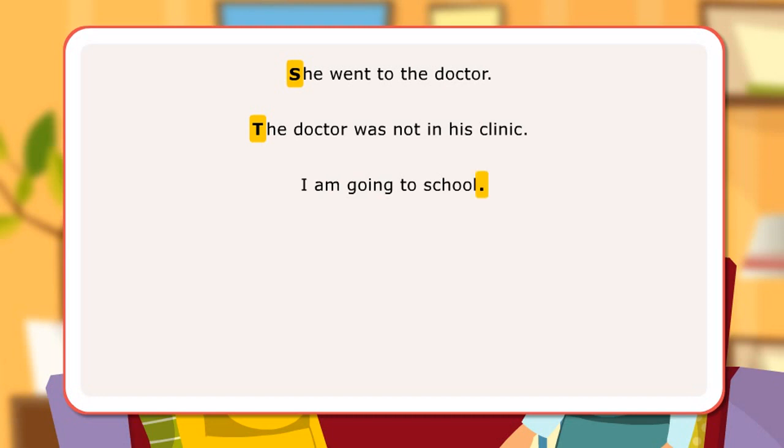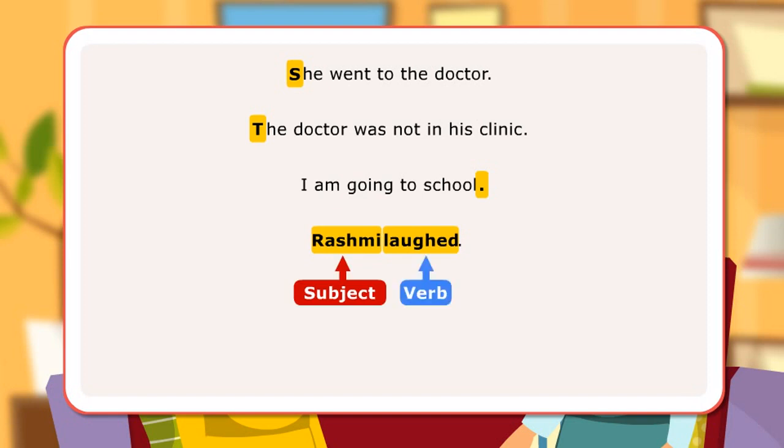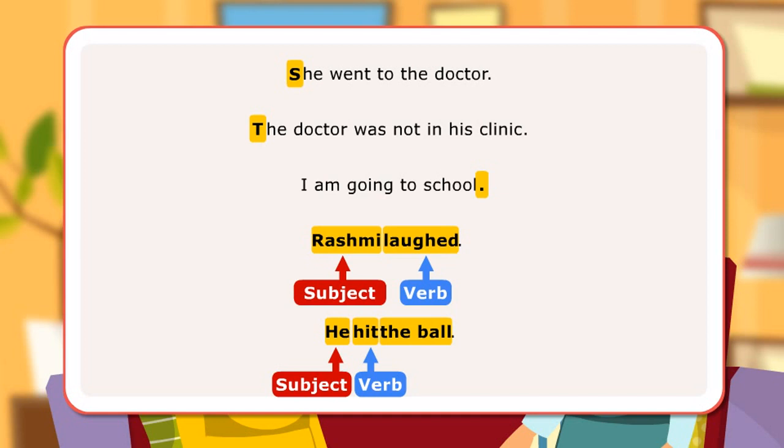I'm going to school. A sentence has at least a subject and a verb. Rashmi laughed. Subject, Rashmi. Verb, laughed. Subject plus verb plus object is the basic word order in a sentence. He hit the ball. He, subject. Hit, verb. Object, the ball.